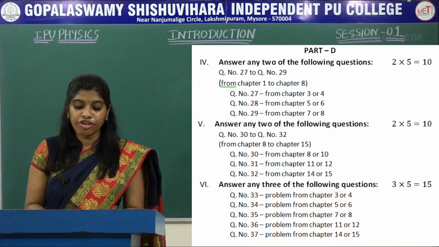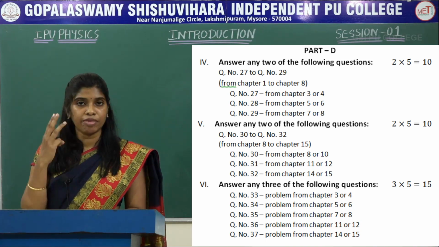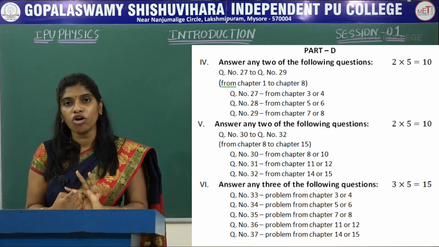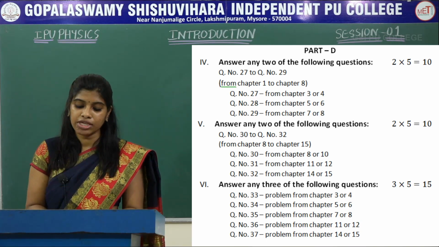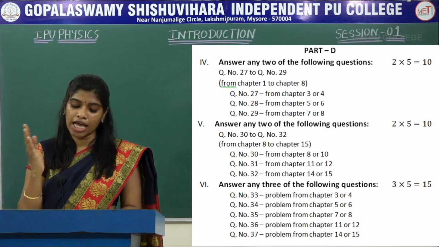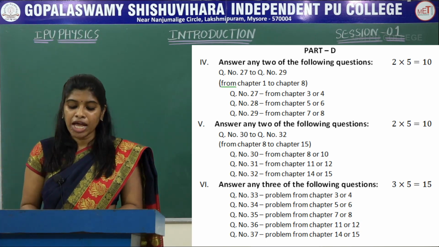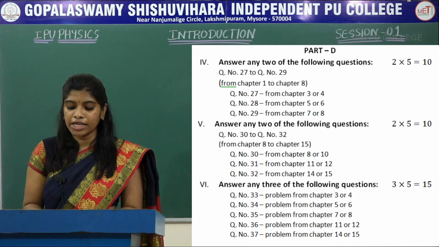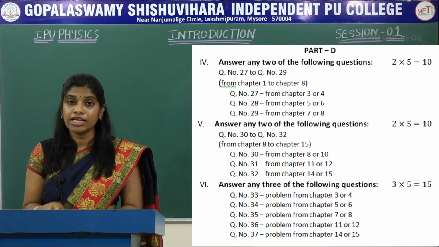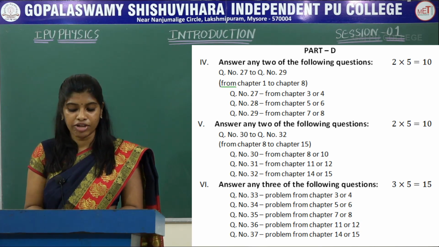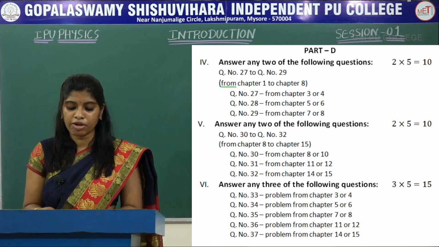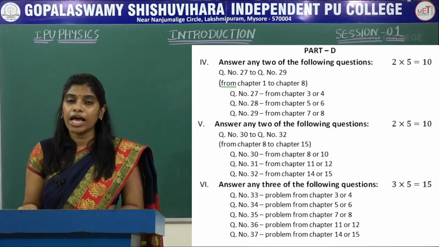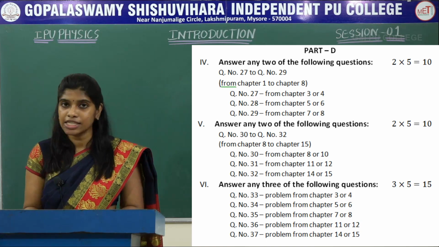Fifth main, again there will be 3 questions, you will answer only 2 of them, and these questions are from the second part of the textbook, that is chapter 8 to chapter 15. Question number 30 is from chapter 8 or 10, question number 31 is from chapter 11 or 12, question number 32 will be from chapter 14 or 15, and the total marks in this main is again 10.